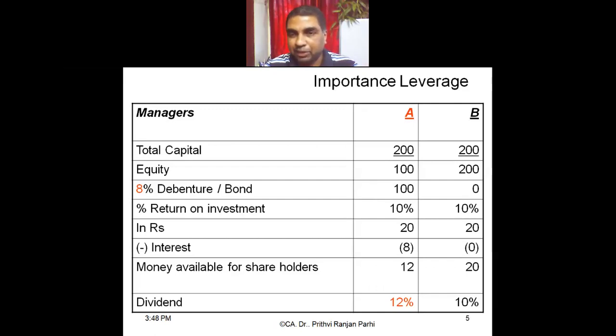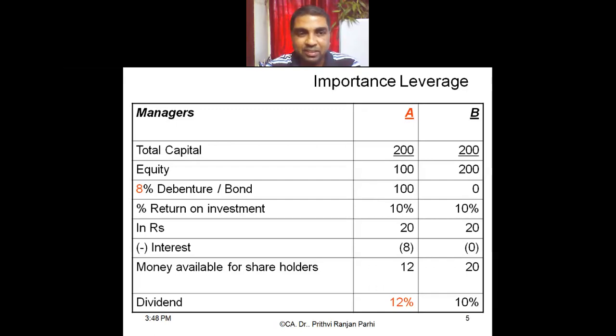अब फिर अगेन आपको बताता हूं, तो फिर डेप्ट हम क्यों इंट्रोड्यूस करते हैं? डेप्ट इसीलिए इंट्रोड्यूस करते हैं कि डेप्ट इज चीपर. To do the business I need fund. Is it not? If the funds are available at cheaper rate, then it is fine. I can earn more money. So always I introduce debt so that my overall cost of capital can be minimum. I try for the cheaper one. And if I introduce debt in the capital structure, my intention is that my earning to the shareholders will be more. We'll see this example. After that, you will be able to understand.